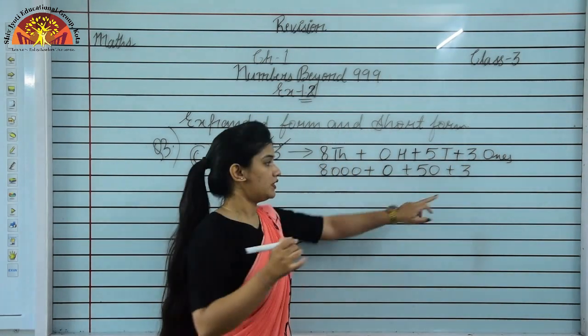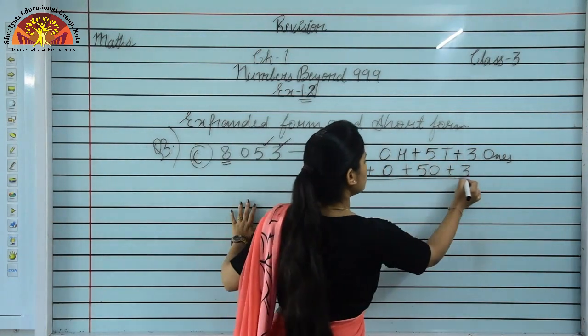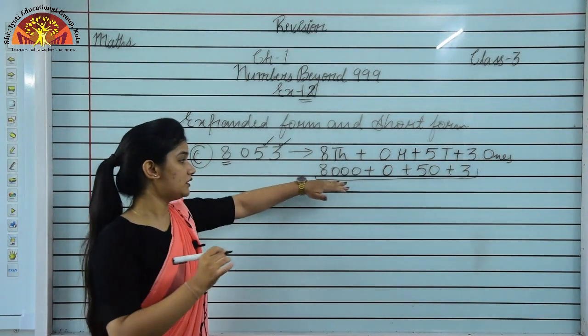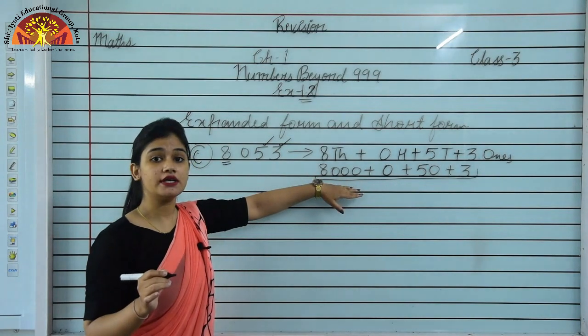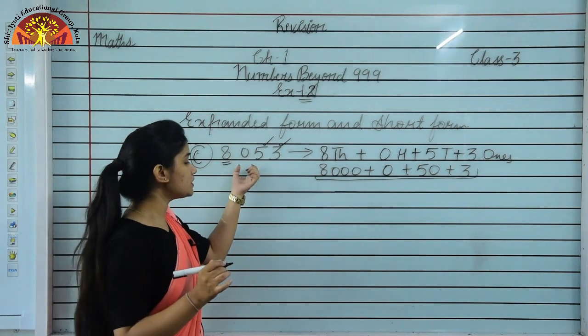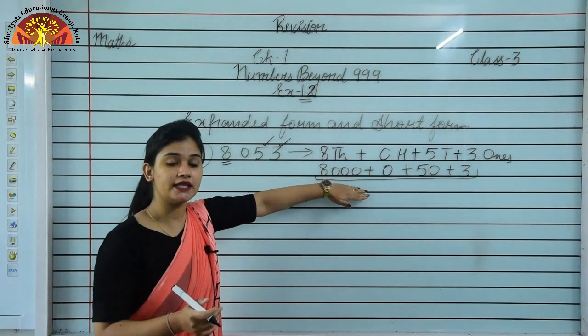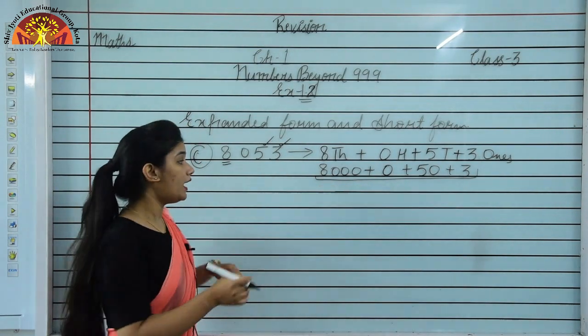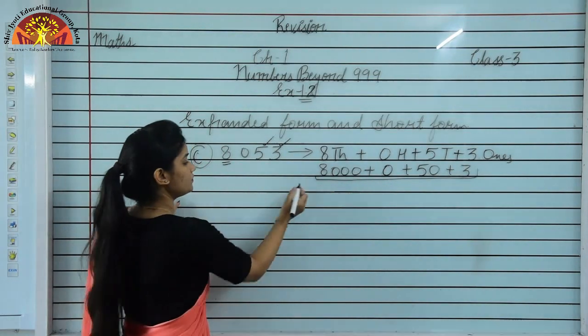So here what will come? 3. Now we have written the number with their place values, and this is called the expanded form. Writing the number, the digits with their place values in addition form, that will be expanded form.